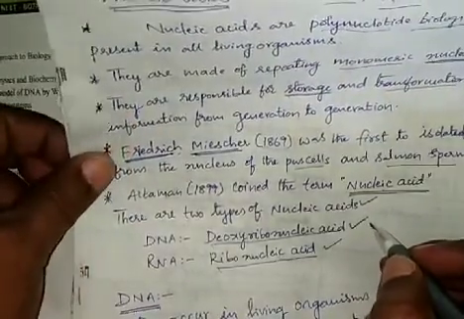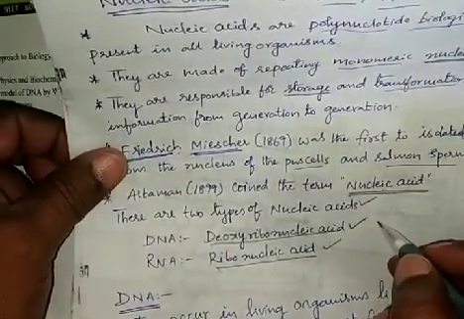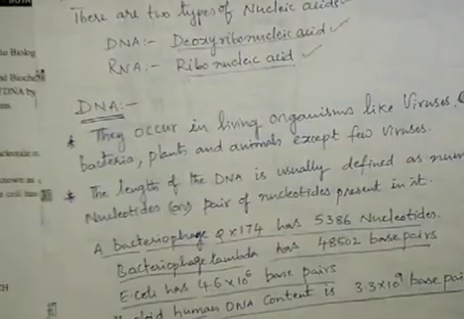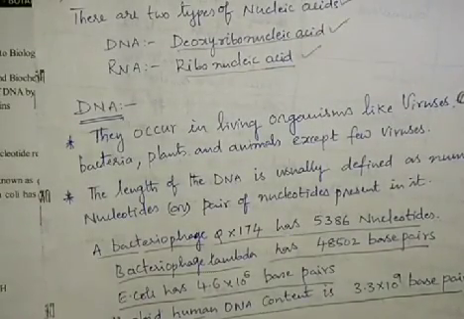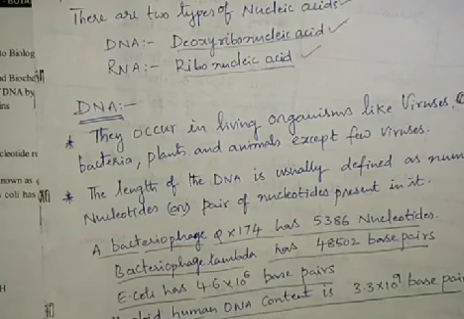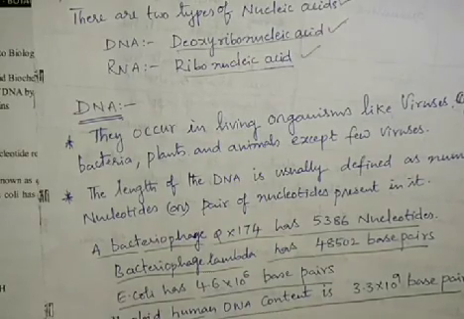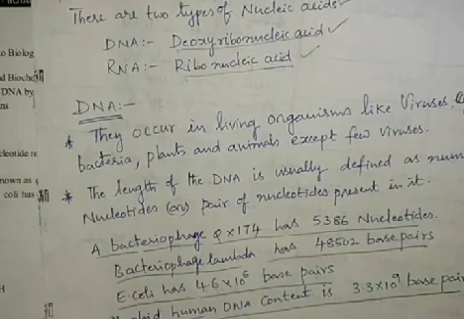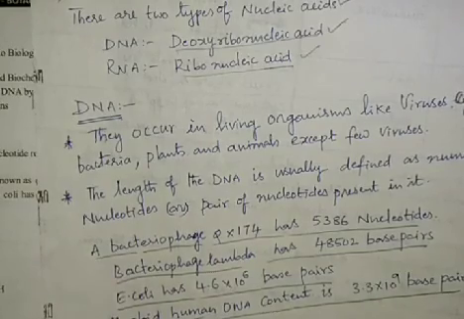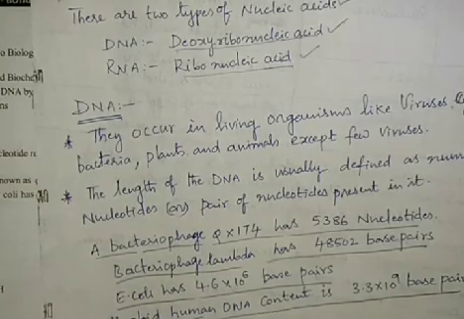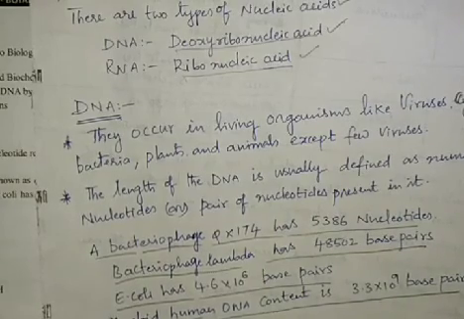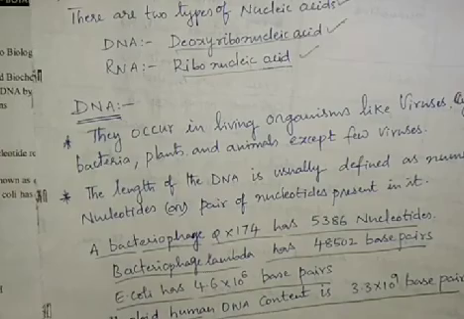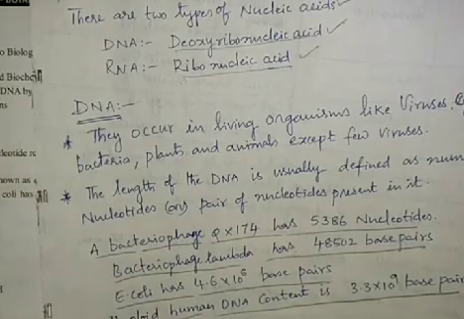So let us see the DNA structure. DNA occurs in all living organisms like bacteria, cyanobacteria, plants and animals, and in most viruses, except a few.